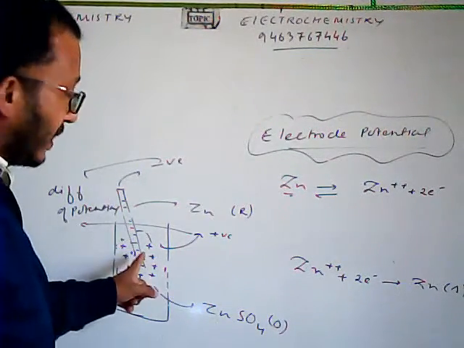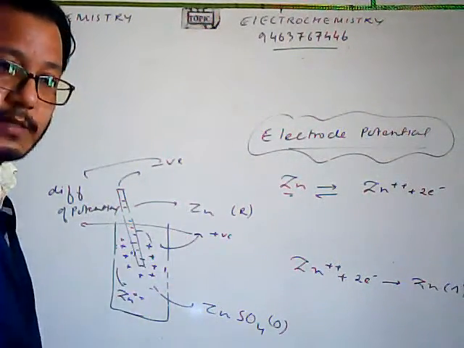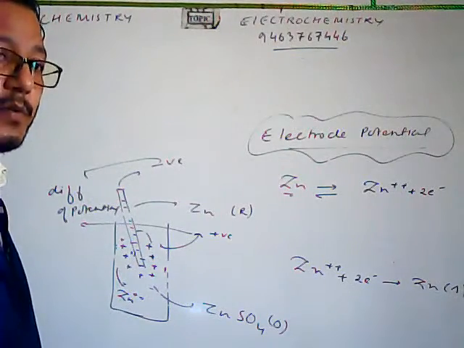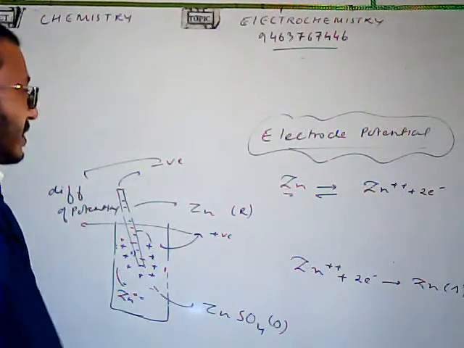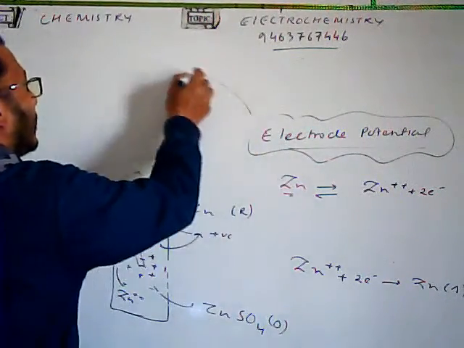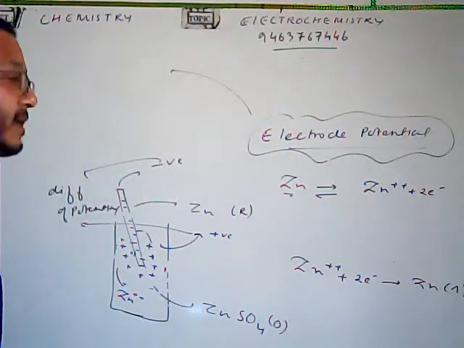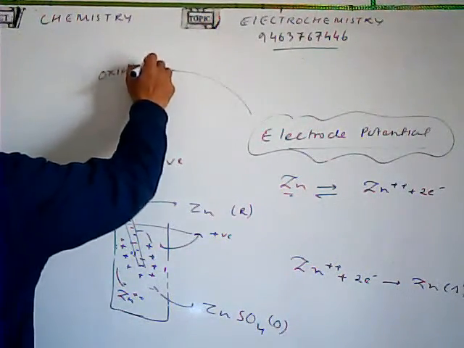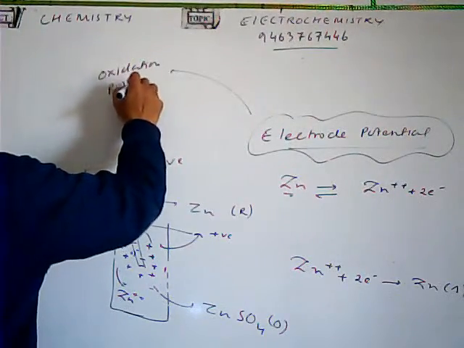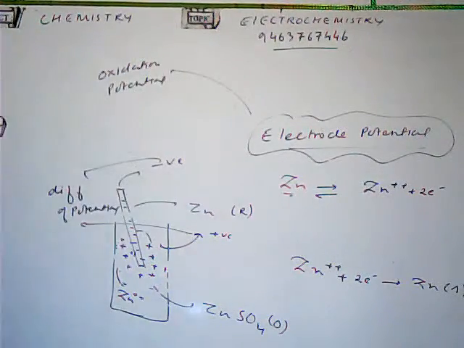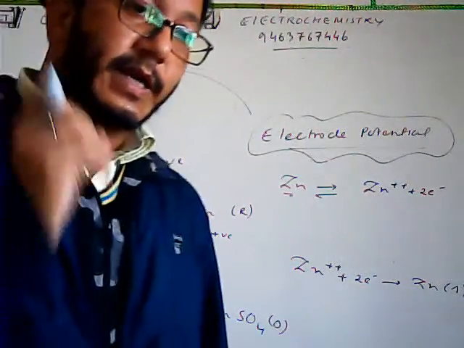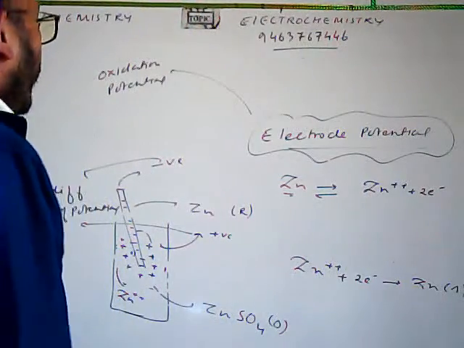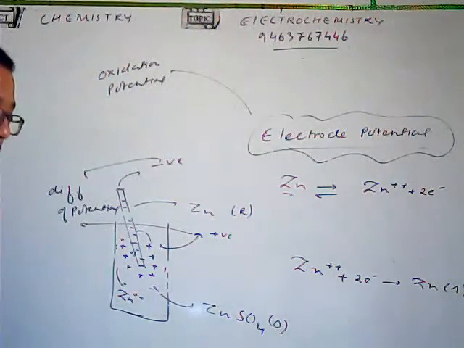The metal is going into solution as ion, so it is the oxidation reaction. So if it is an oxidation reaction taking place, then the potential here will be called the oxidation potential. This is the first type of electrode potential.